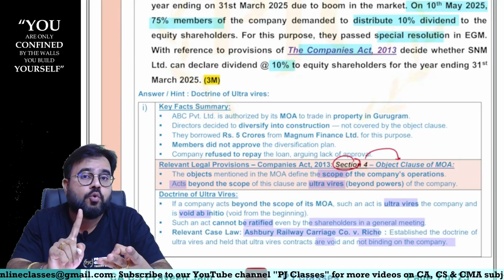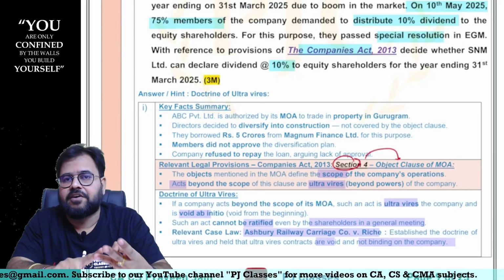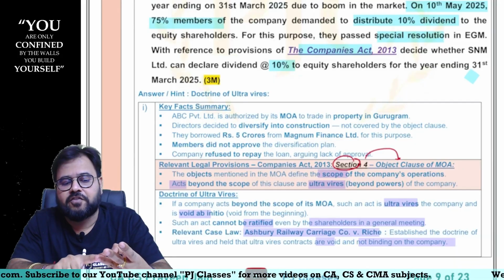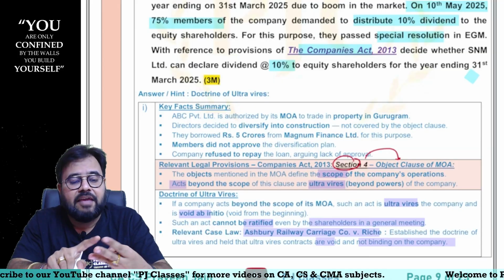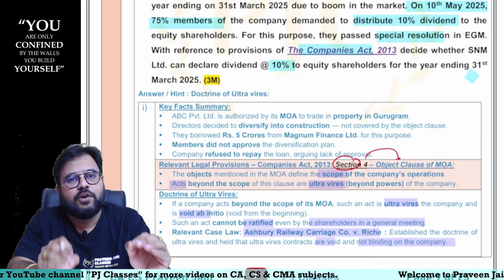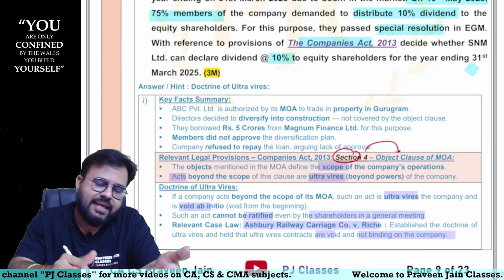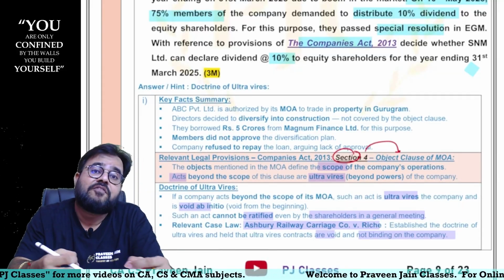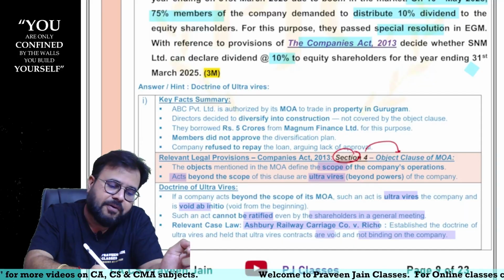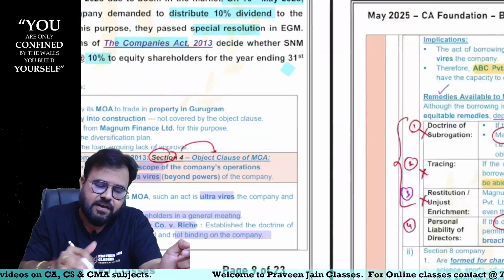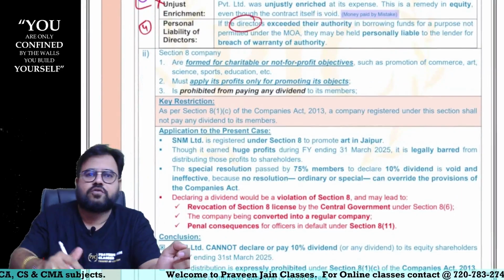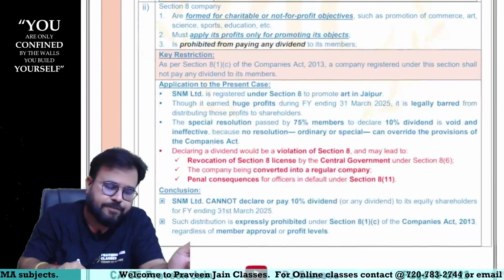And third, you will never ever distribute the profits of the company in the form of dividends, sir. If these 3 conditions are fulfilled, then only you can open a Section 8 company, sir. Here this company wants to give dividends. 75% members approving by passing a special resolution, they want to give dividend. Is it allowed? Answer is no, not allowed, sir.